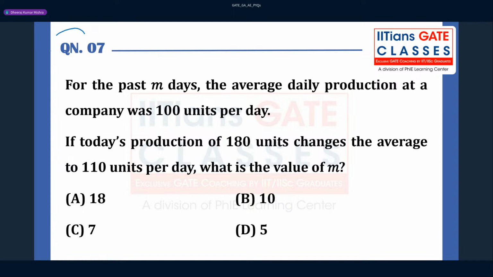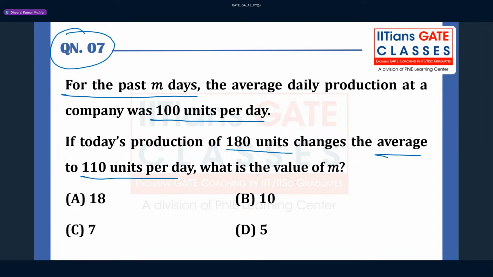Question number 7. Whatever solutions I'm giving, all of them are going to match the theory that I have discussed. For the past m days, the average daily production at the company was 100 units per day. Now, if today's production of 180 units changes the average to 110 units per day, what is the value of m?